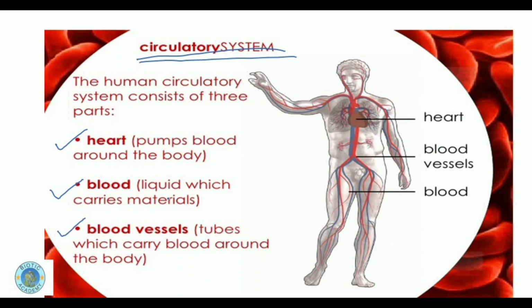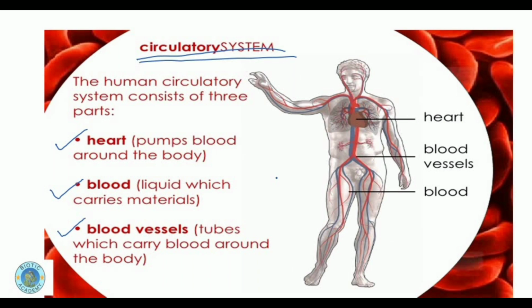Third is the network of blood vessels or tubes which carry blood around the body and perform their task. As humans, we need to have a transport system which is very efficient, and the blood should flow with high speed so that each and every cell can get the nutrients and can get rid of the excretory products at a faster speed.